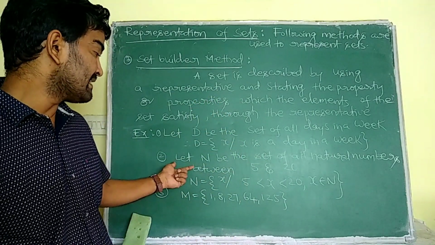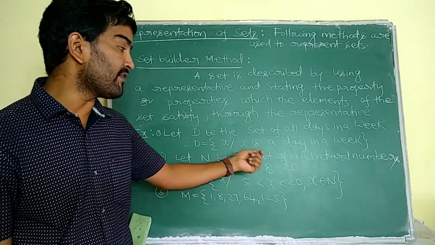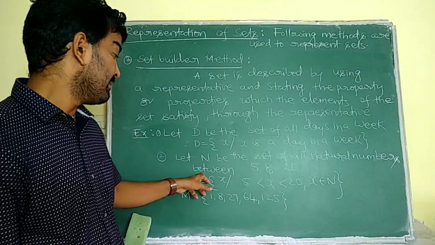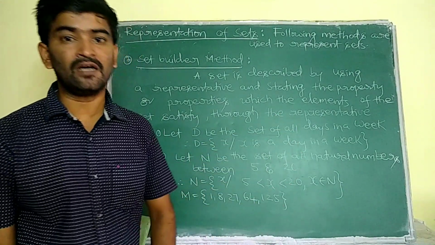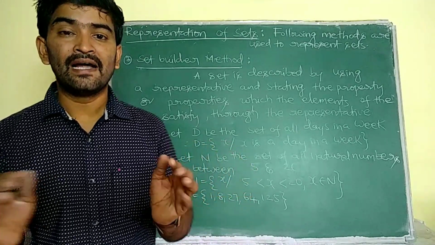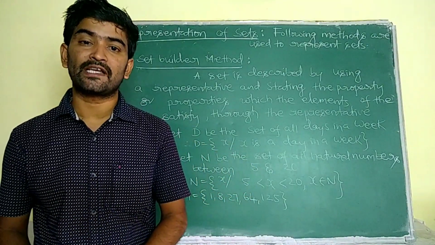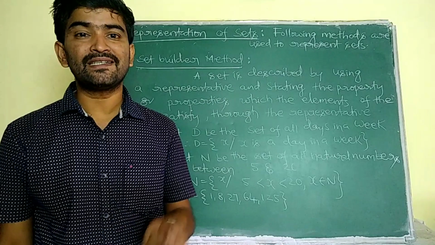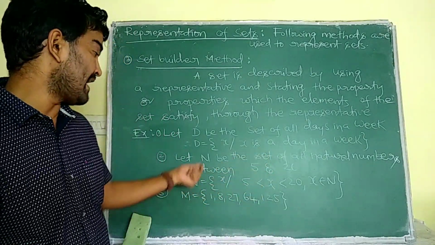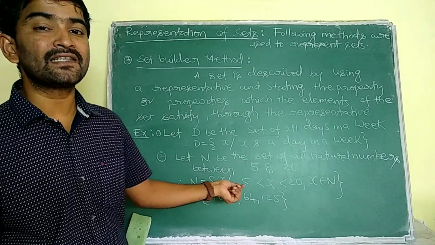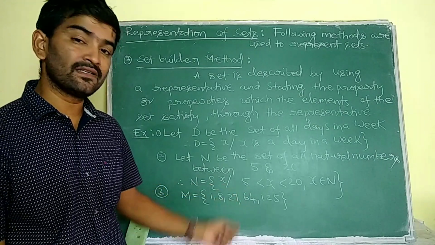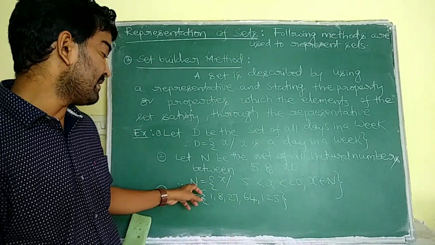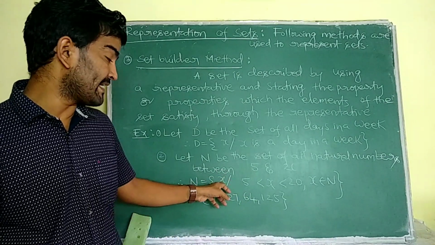Now the other example. Let n be the set of all the natural numbers between 5 and 20. Now I have to write all the natural numbers in between 5 and 20. To represent each element of the set n, I will consider the representative as x. That means each element of the set n is like x.